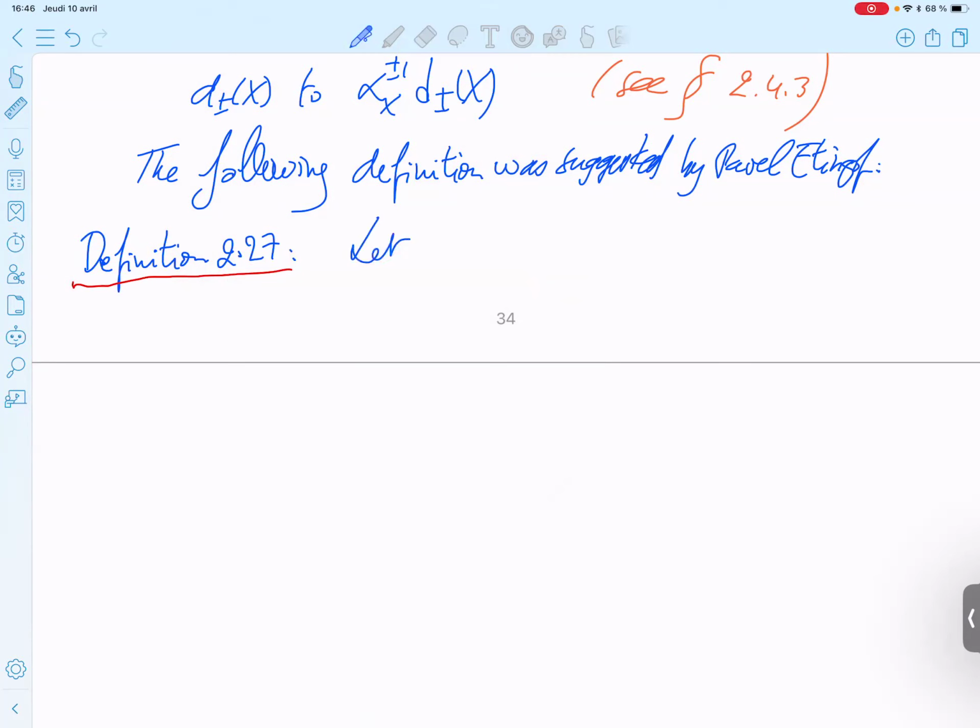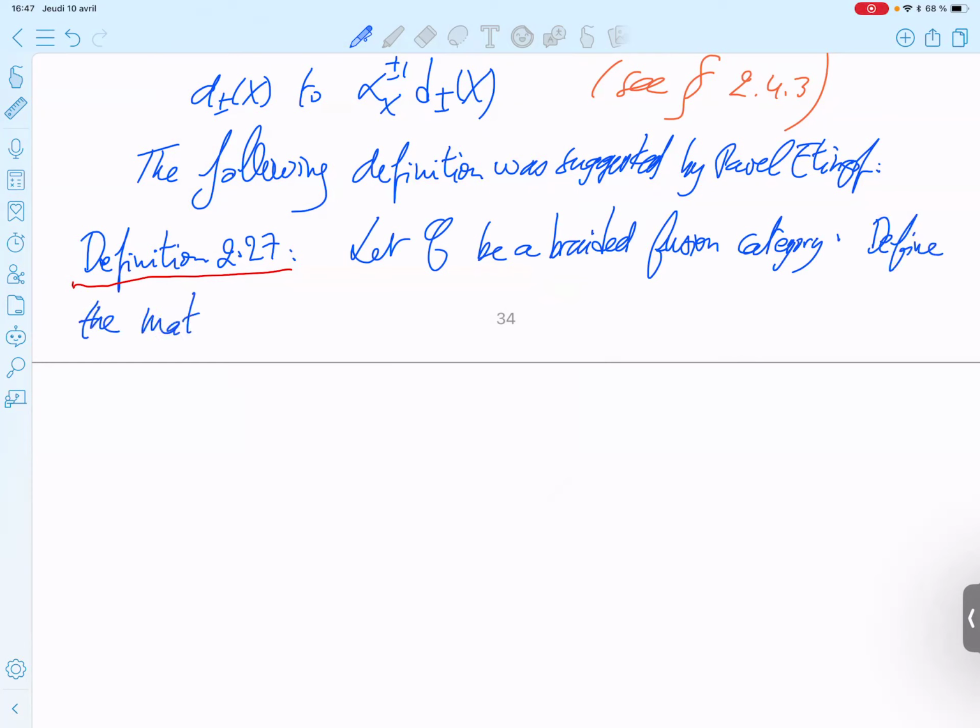Let C be a braided fusion category. Define the matrix S tilde, S tilde XY, for X, Y simple, as follows.